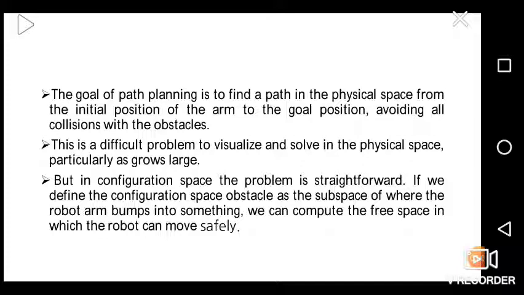This is a difficult problem to visualize and solve in the physical space, particularly as k grows large. But in the configuration space, the problem is straightforward. If we define the configuration space obstacle as the subspace of C where the robot arm bumps into something, we can compute the free space in which the robot can move safely.